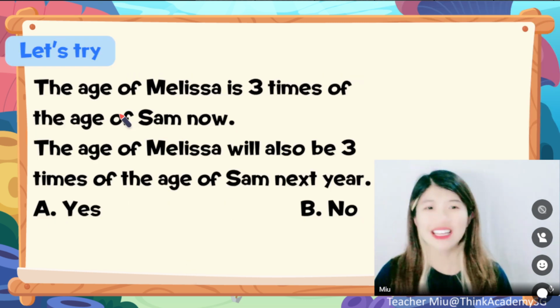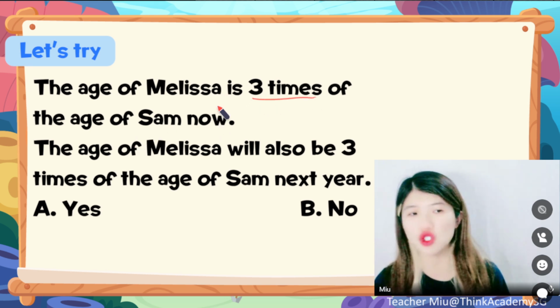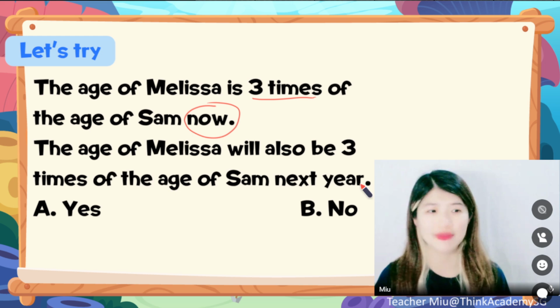So here we go, dear. The age of Melissa is 3 times Sam's age now. Now this year is 3 times. Can I say next year is still 3 times? Can I say so?